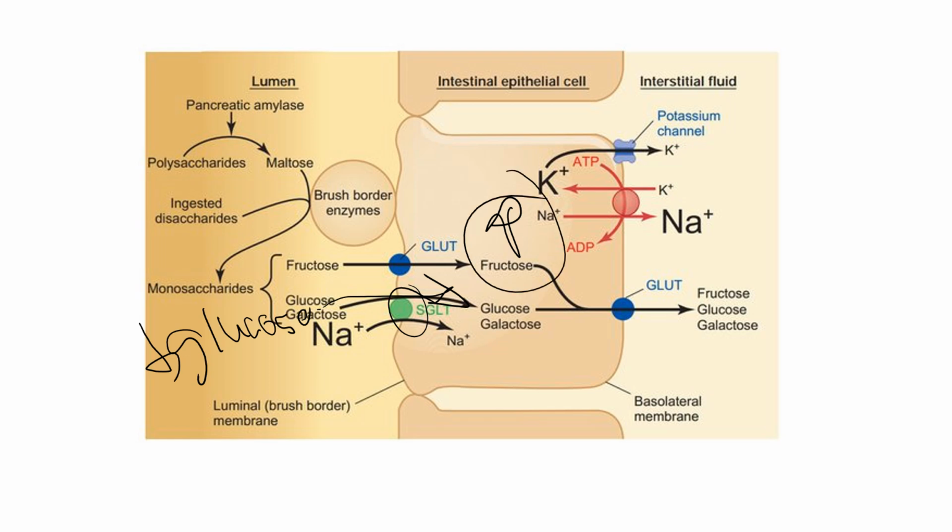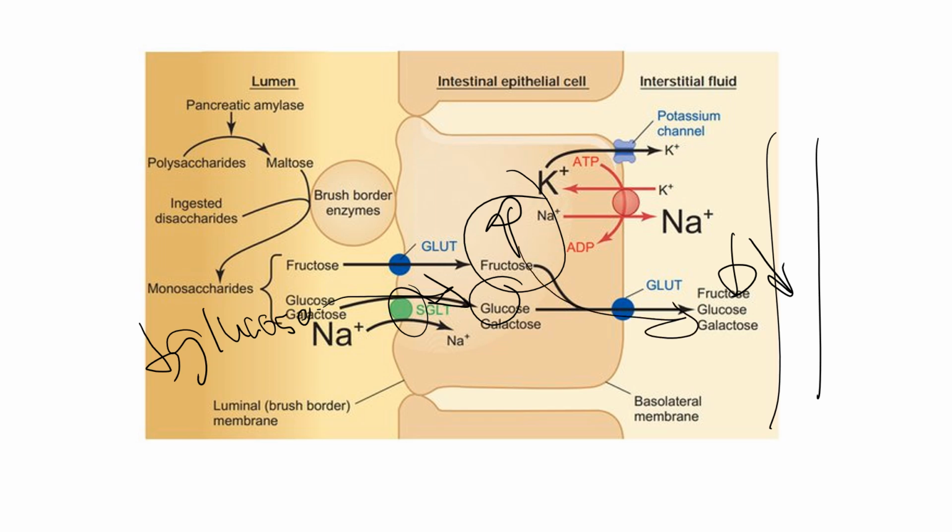And then again, this ultimately ends up being the same thing as the last example. Glucose within the epithelial cell is still, in this example, going to be higher than it is within the interstitial fluid, which is constantly getting pulled into the blood within the capillaries. So again, we're just going to move glucose from a high concentration in the epithelial cell to a low concentration in the interstitial fluid.